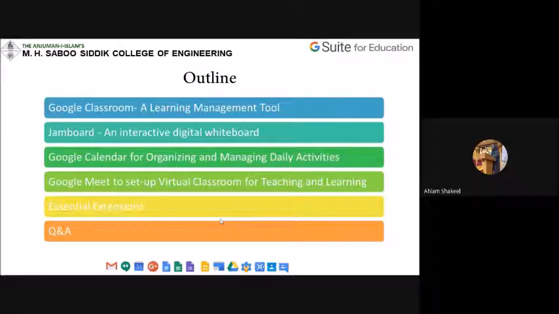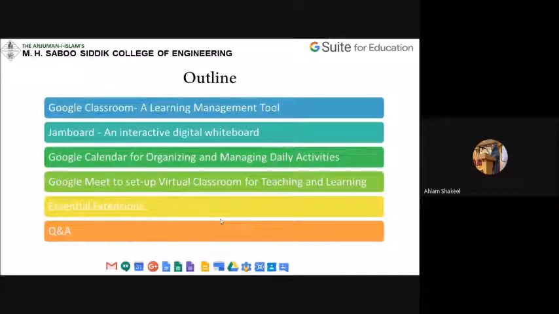Then Google Calendar for organizing and managing our daily activities. Nowadays we don't even remember the day and the date, because we are at home, so it becomes very difficult to literally remember the day or the date. Today we know there is a capability building program, so we know it was on Wednesday, so we remember it. But if there is no event like this, we don't remember. So if we want to schedule our daily activities, we can use Google Calendar.